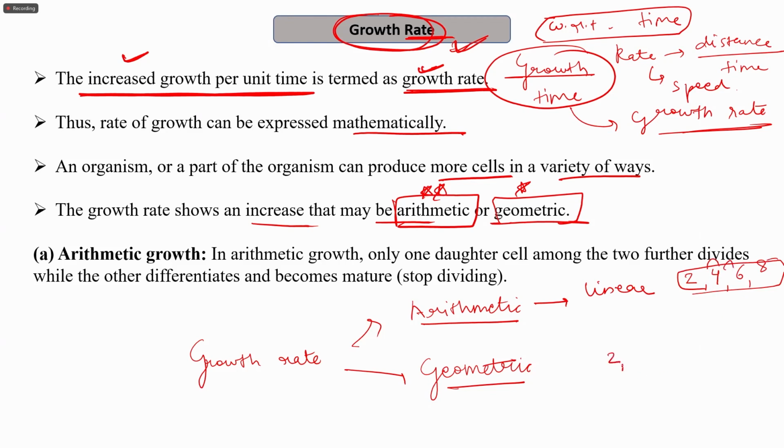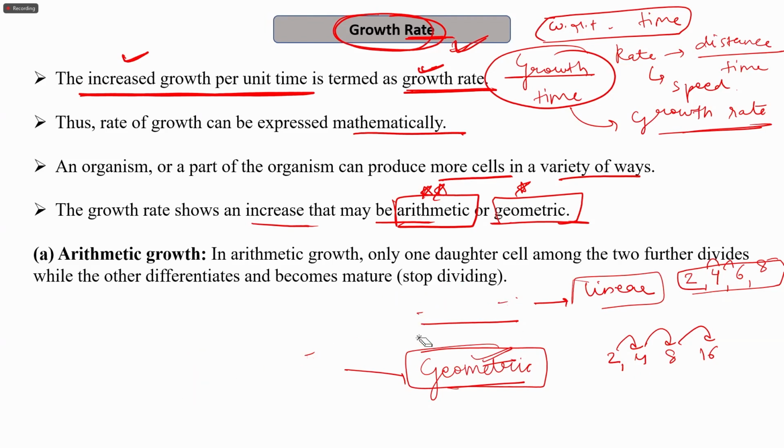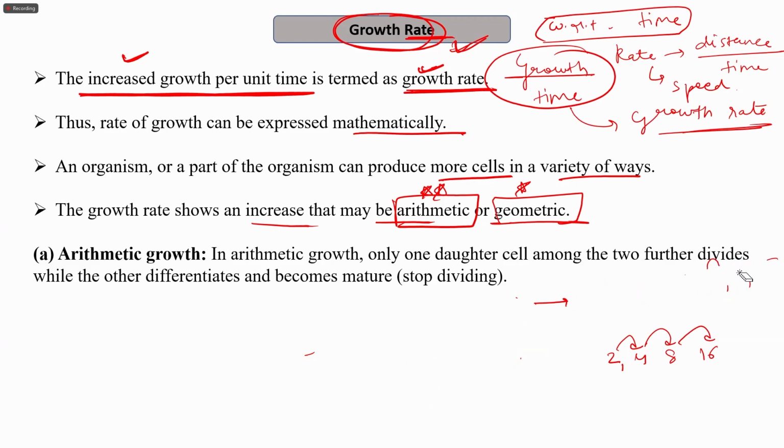But if instead 2 cells result in 4 cells, these 4 cells then result in 8 cells, 8 cells then result in 16 cells, so just doubling is happening at a particular time, in that case it will be a geometric growth. So growth rate may be arithmetic, that is linear, while it can be geometric also, which is non-linear, which is an S-shaped sigmoid curve that we will see in this lecture.